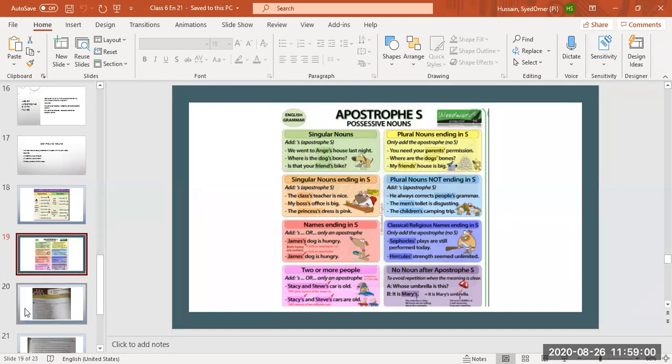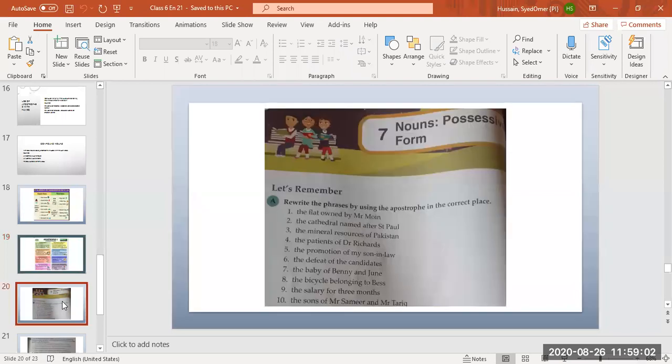So students, any confusion, raise your hand before we start our exercise. Clear to everybody? Any confusion?